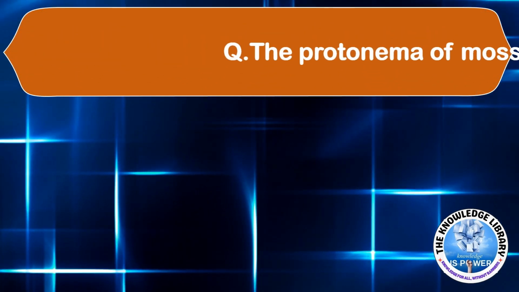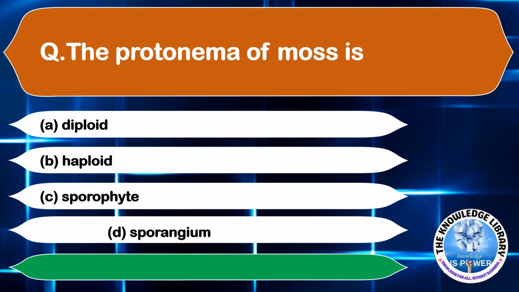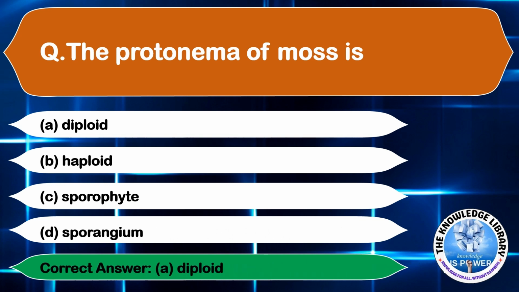The next question: the protonema of moss is option A, diploid, option B, haploid, option C, sporophyte, and option D, sporangium. The correct answer is option A, diploid. Moving on to the next question.